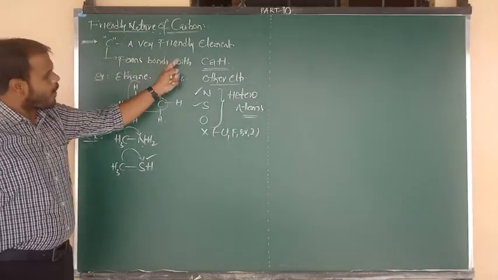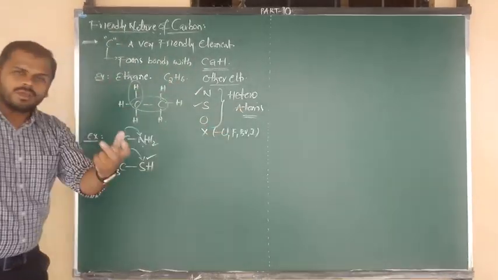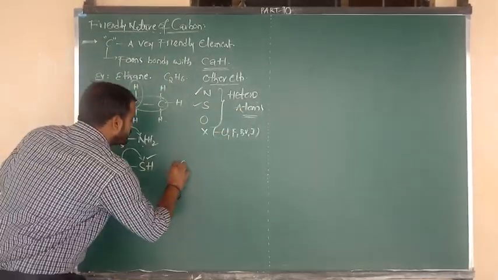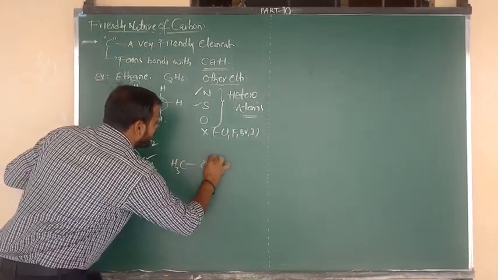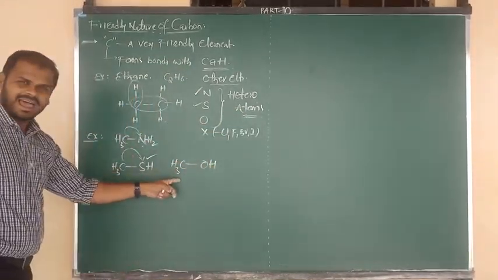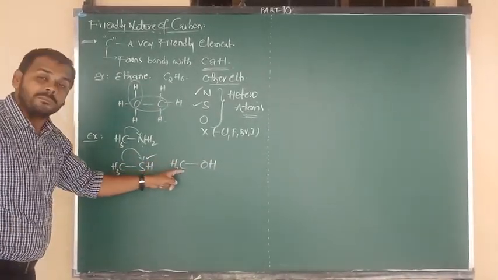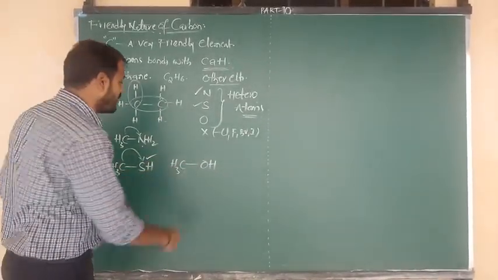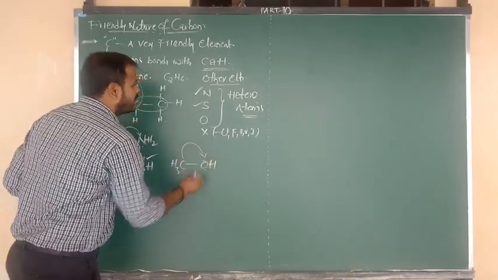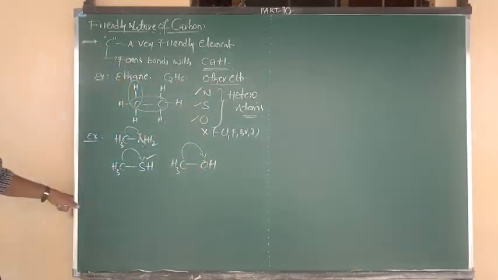Carbon can also bond with another heteroatom, oxygen. The example is CH3 bonded to OH. This is methyl alcohol. Carbon can form bonds with the heteroatom oxygen.